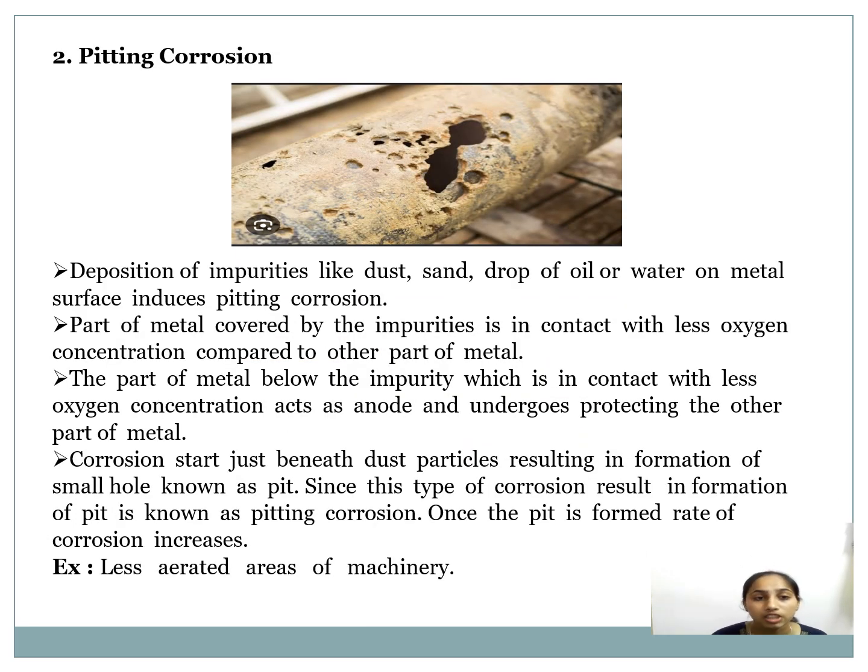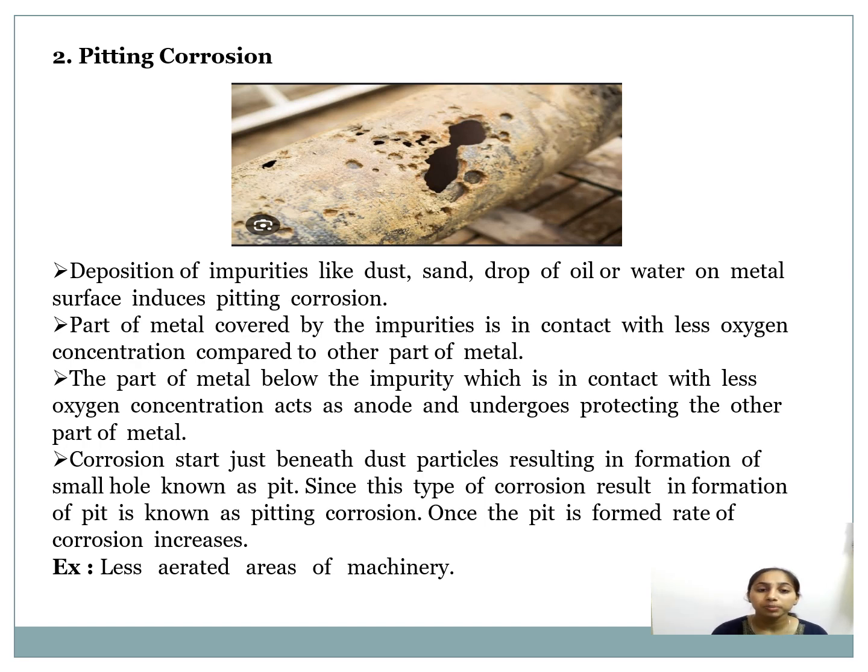And then pitting corrosion. What is pitting corrosion? Deposition of impurities like dust, sand, or drops of oil or water on the metal surface induces pitting corrosion. The part of the metal covered by the impurities is in contact with less oxygen concentration compared to the other part of the metal.